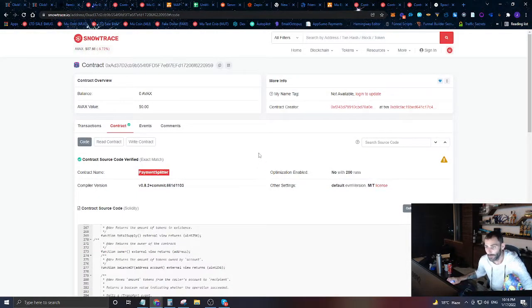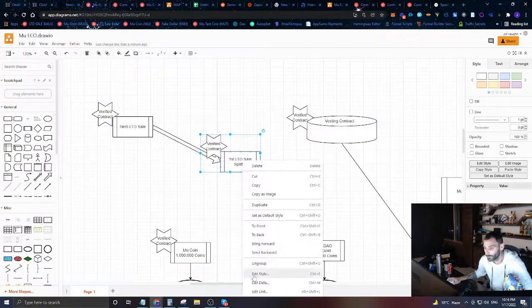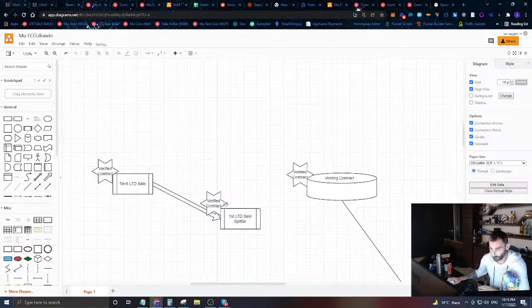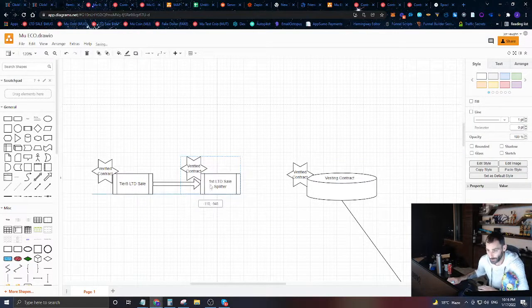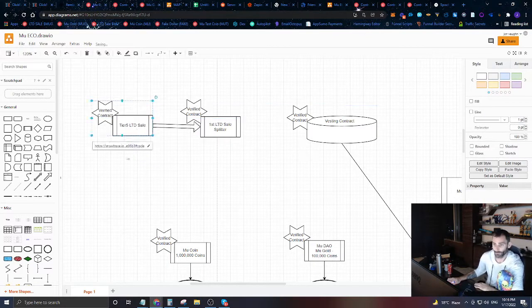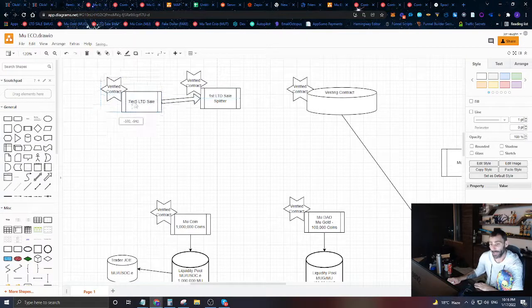This was that payment splitter right there. We're going to grab that link and put it right there. So we've created these two contracts right here, where now you can go in and basically buy any offer from me or my company that you want.